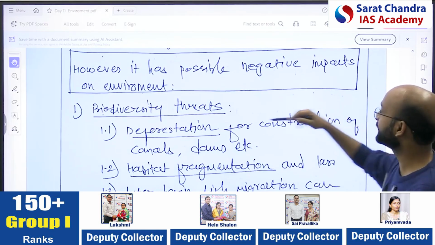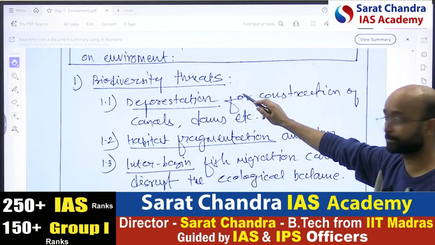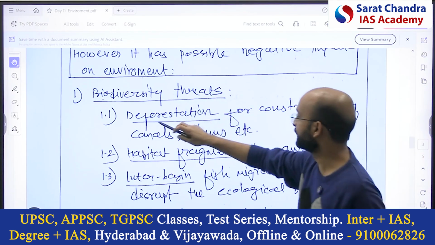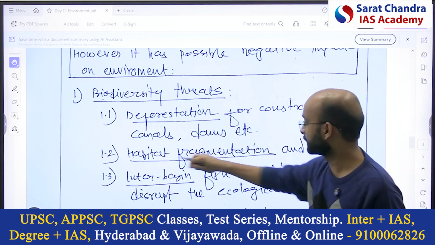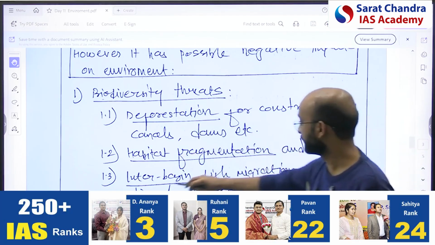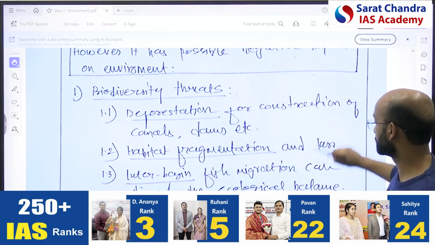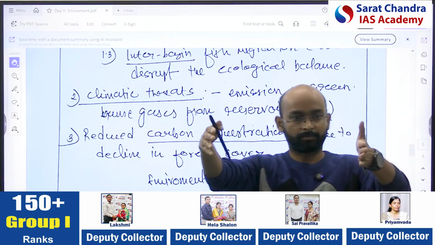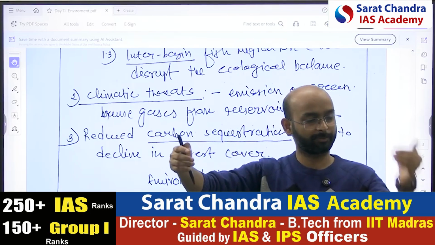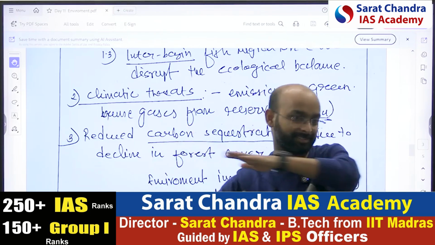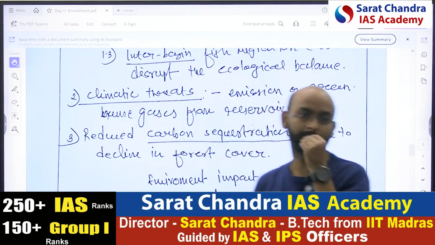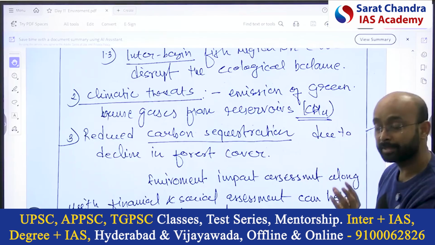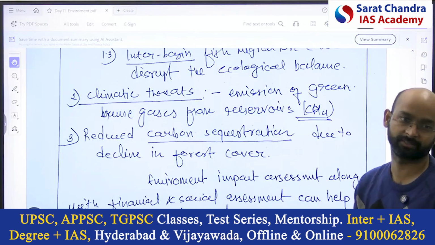However, it has possible negative impacts on the environment too, like biodiversity threat is the major impact. As we know how to create the points for the environment, deforestation is the first point. Then you have habitat fragmentation. Keyword I told, interbasin fish migration to disrupt the ecological balance. Particularly I talked about fish. What happens is that two rivers are linked. Now the fish from one habitat will go to the other during that linking. So they can disrupt the ecological balance, because that fish may not be adapted to that particular place, or it may become a predator for the existing fish.